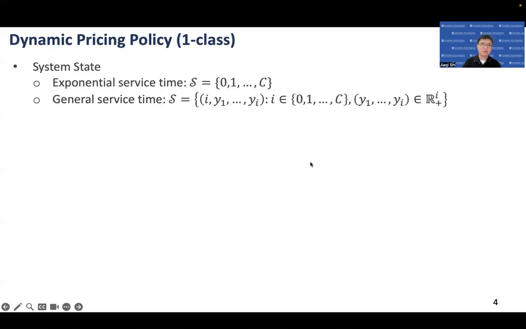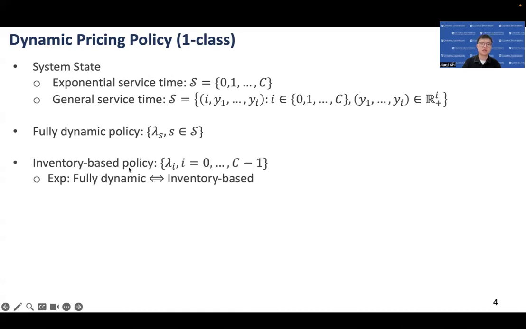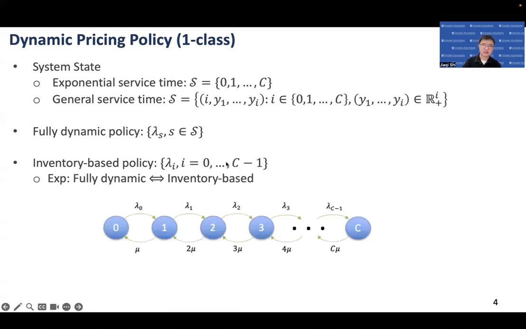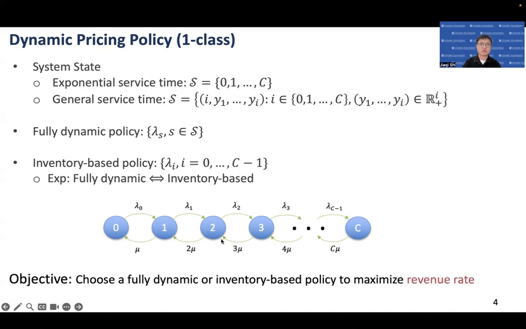In our paper, we consider the fully dynamic pricing policy, which depends on the continuous state, and the inventory-based policy, which depends only on the number of customers in the system. And this is the dynamics of the one-class system with inventory-based policy. The objective is to choose a dynamic policy to maximize revenue rate.